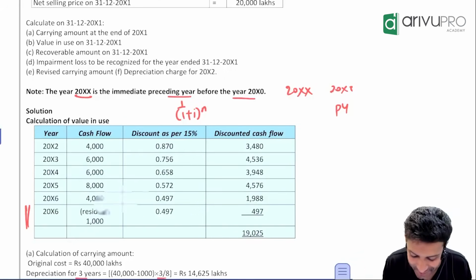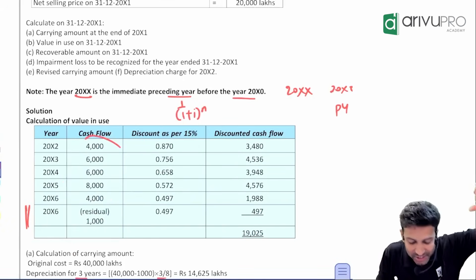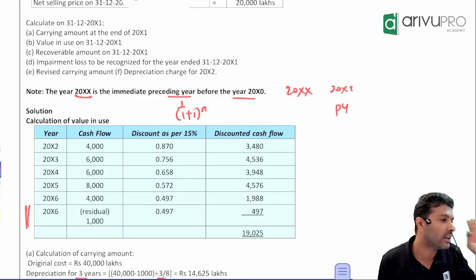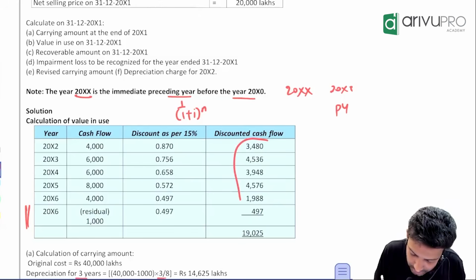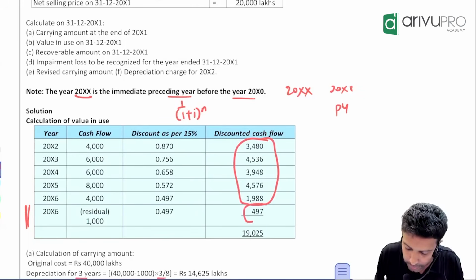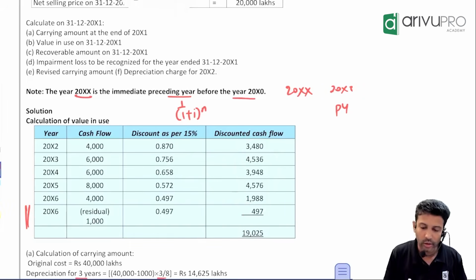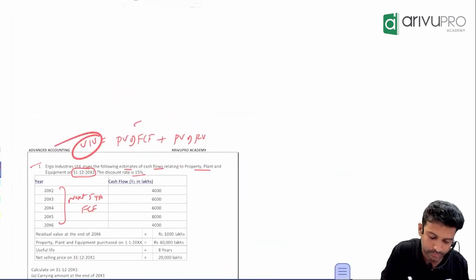All right. So these are the future cash flows. Multiply by the discount factor and you will get what? This is the present value of future cash flows. This is the present value of residual value. Adding these two, what are you going to get? You will get the value in use.